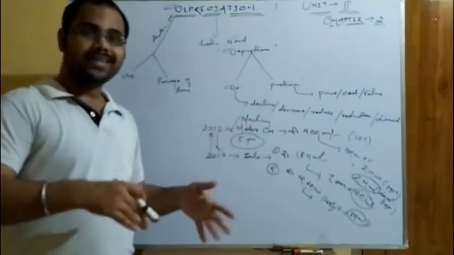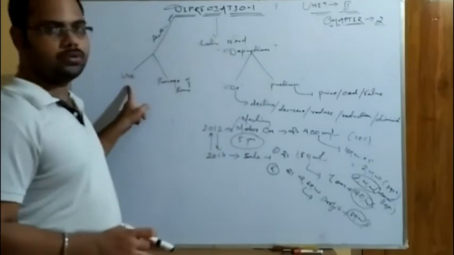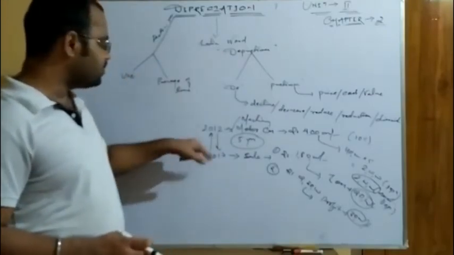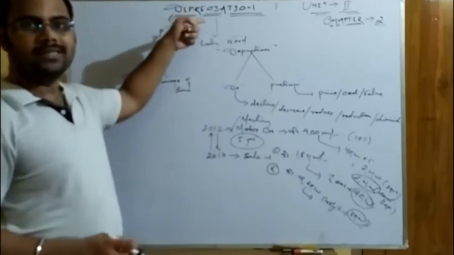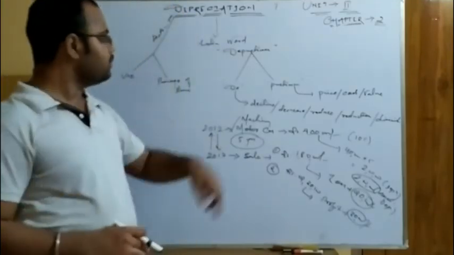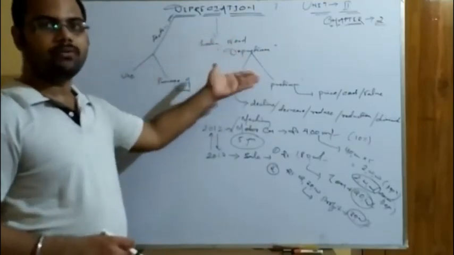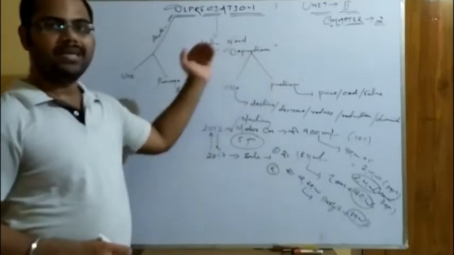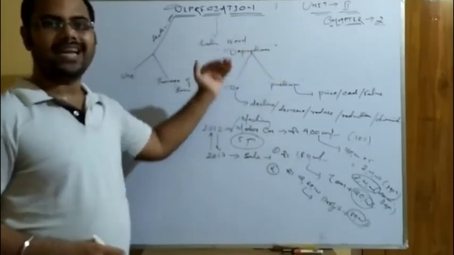So the utility or the service or the benefit that you take can be called the use, and the time factor is the duration of your use. These are the two important factors for depreciation, and the word is derived from the Latin word depretium. For your understanding, I have split it into two parts: D and pretium. D means decline, pretium means price. So depretium means decline in price.